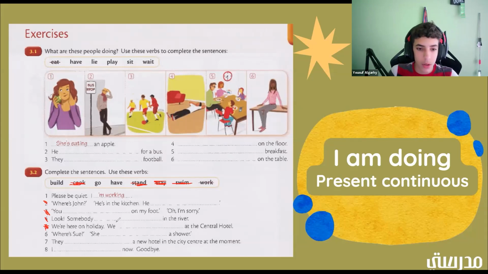Okay, so for these, it's not only the one word. You also have to add like are or is and stuff like that to make it make sense. I probably should have mentioned that before, but you have to add the extra word to make it make sense. Okay. So where is Sue? She blank a shower. She is having a shower. Okay. Good job. All right. So let's cross that one out and let's cross this one out. So number 7, they blank a new hotel in the city center at the moment.